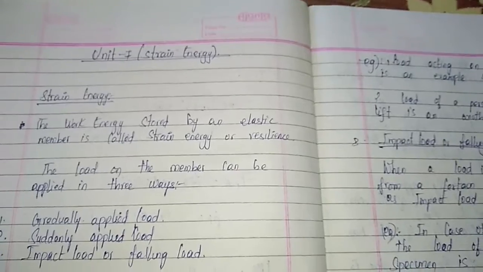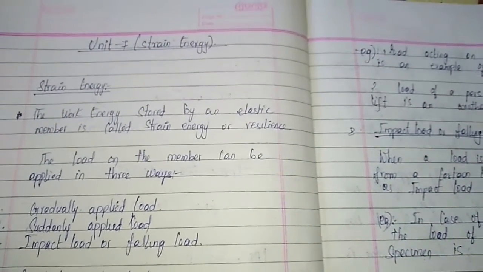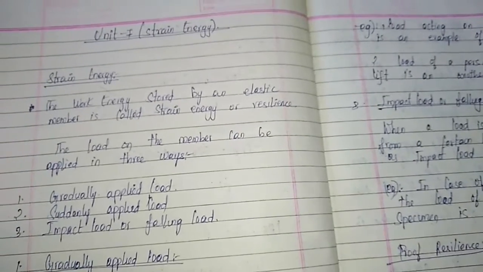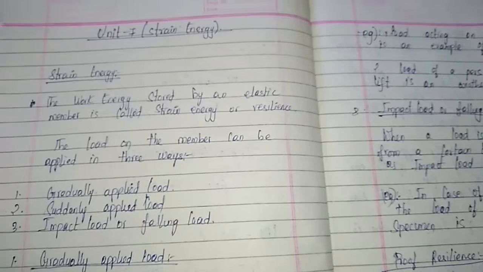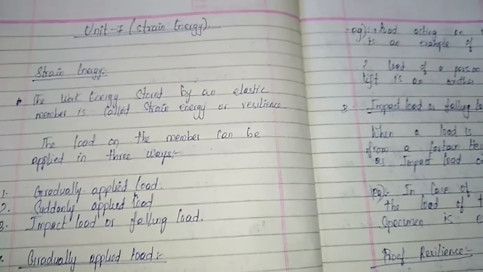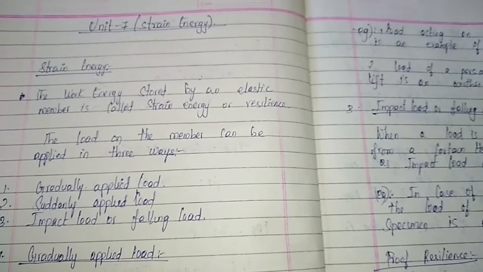Strain is nothing but the effect of stress. So stress is nothing but what? Stress is the internal resistance offered to deformation, but only up to a particular limit. Beyond the limit it can't resist, so the material may fail.